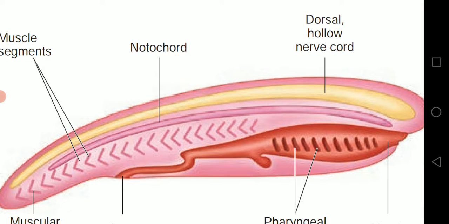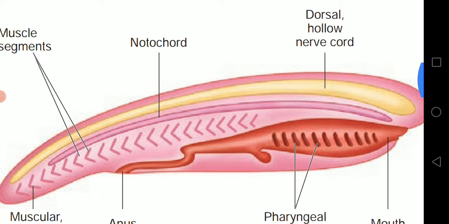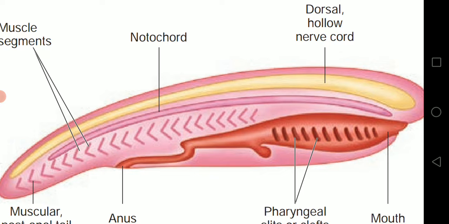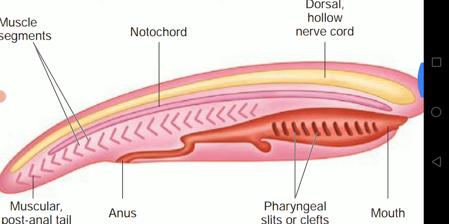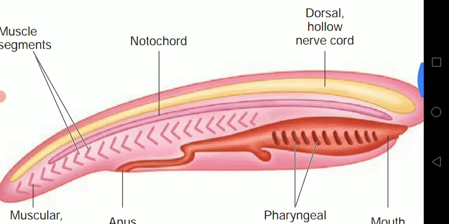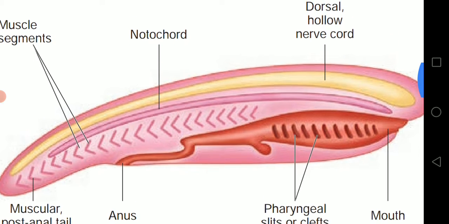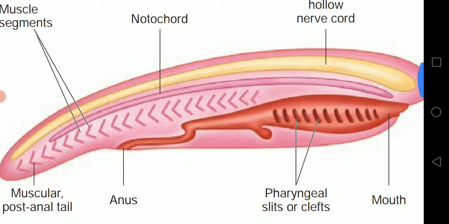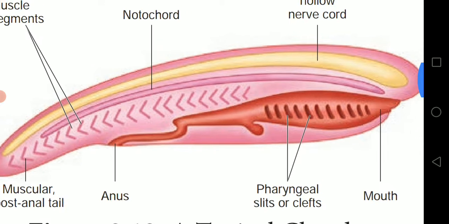So this may persist throughout life in those which have the string-like structures. In adult vertebrates, it may be partially or completely replaced by the backbone. Partially means half of it will be there, or completely replaced. So the notochord is replaced by the backbone or vertebral column as they grow higher and higher.